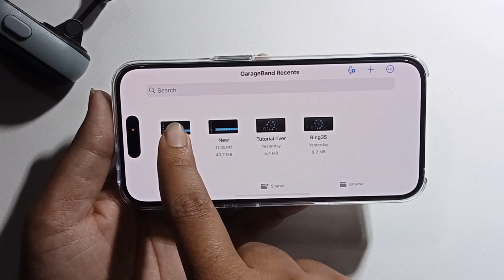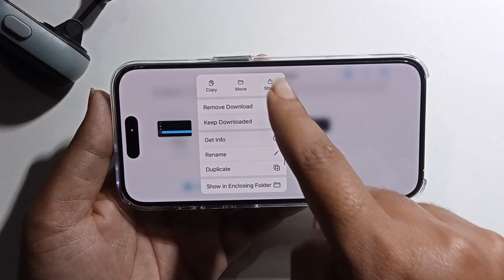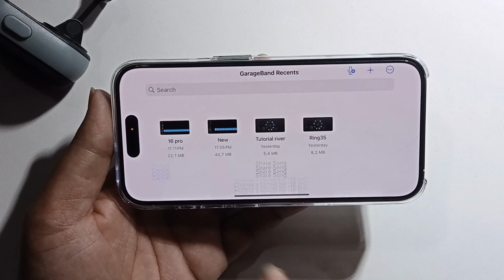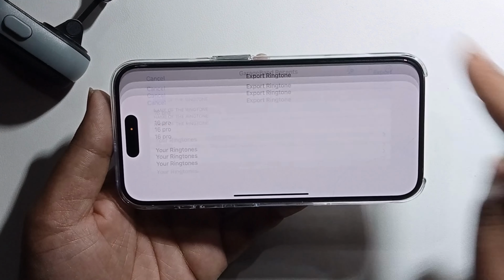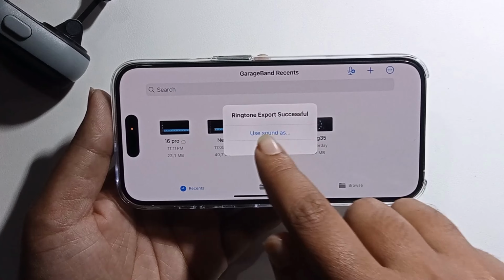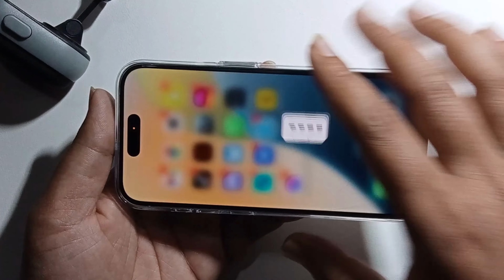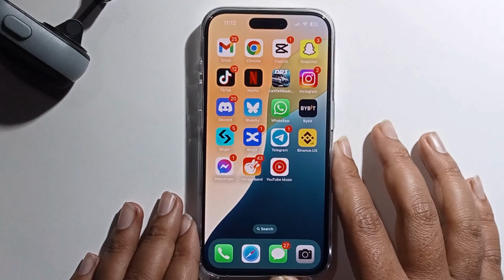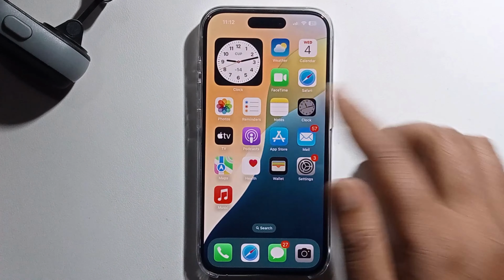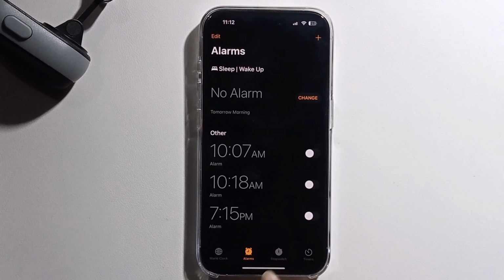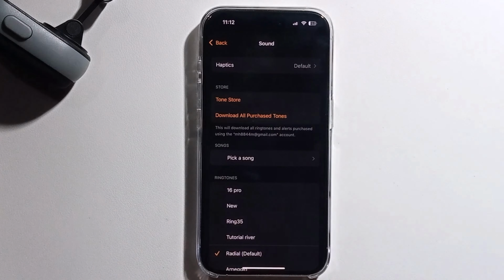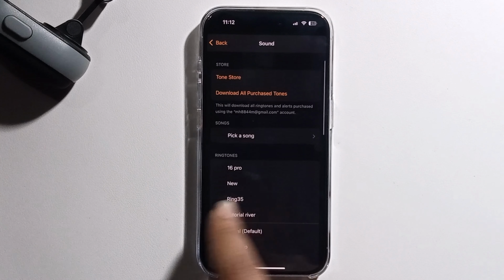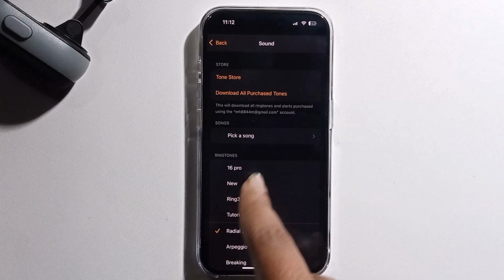Okay, long press, share, ringtone, continue, export. Okay, press on OK and go out of these apps, or select clock, alarm, and click on sound, and now it's successfully showing here as a custom ringtone.